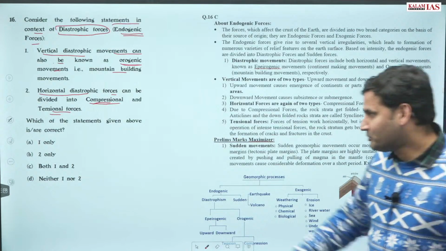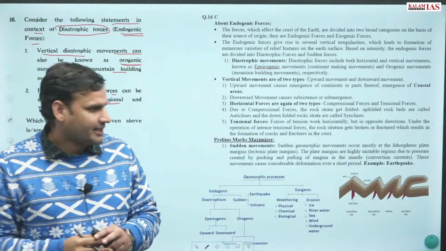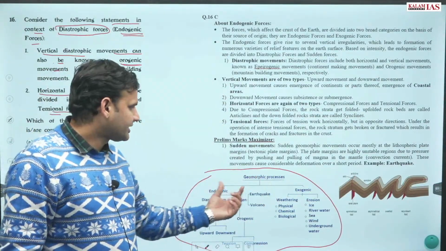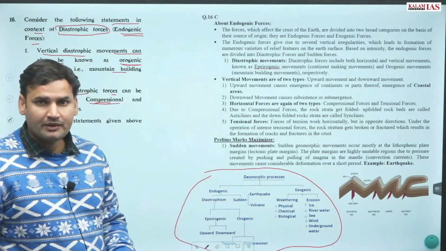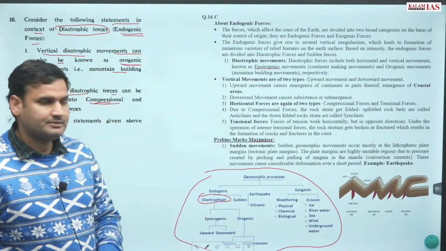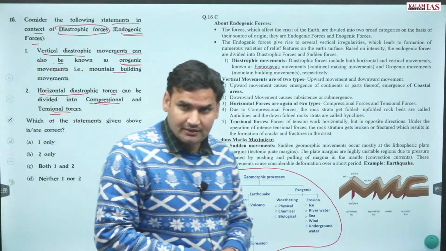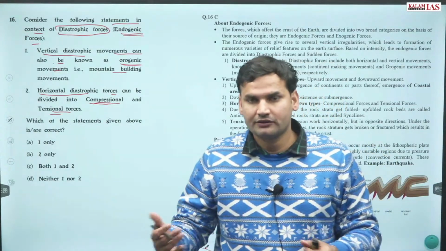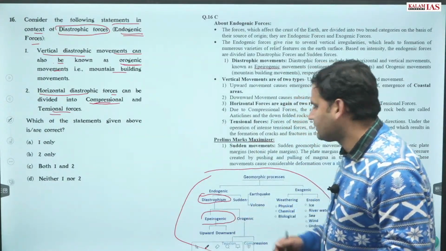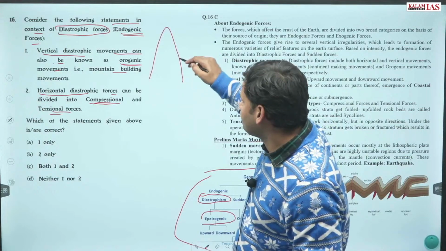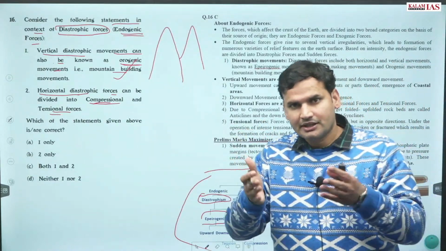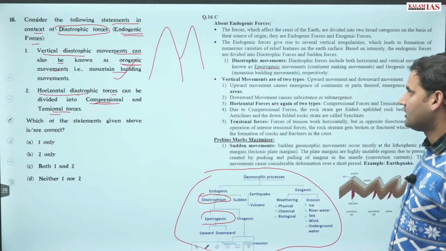So the correct answer is both of them are right, and you must have gone through this image of NCERT: geomorphic processes, endogenetic, exogenetic. Endogenetic can be sudden movement, earthquake and volcanoes, and endogenetic movement also has diastrophism. Within diastrophism we have orogenic forces, meaning mountain building, and epeirogenetic, meaning continent building forces. Vertical movement will definitely create mountains, this is right. And in horizontal movement obviously compression and tensional forces would be involved. Both of them are true and right.